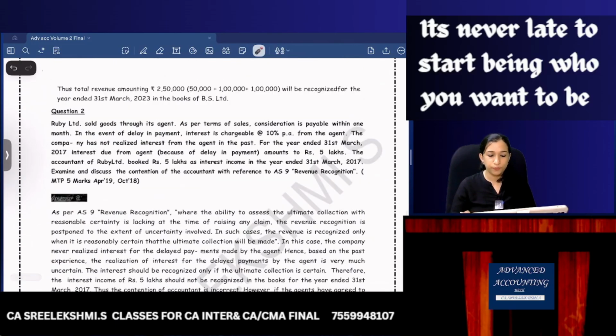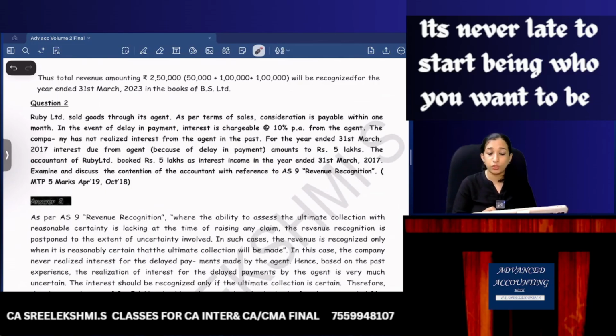Now, question number 2. Ruby Limited sold goods through its agent. As per the terms of sales, consideration is payable within 1 month. In the event of delay in payment, interest is chargeable at 10% per annum from the agent.